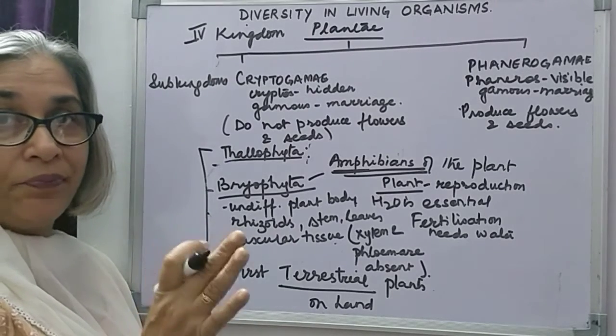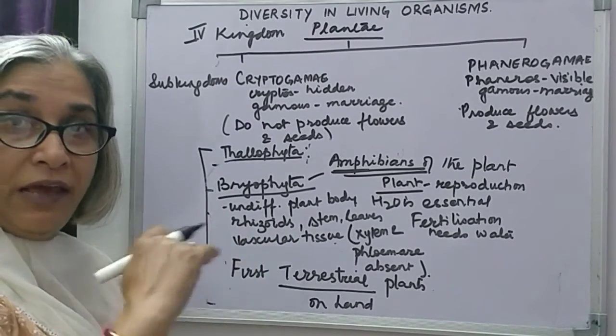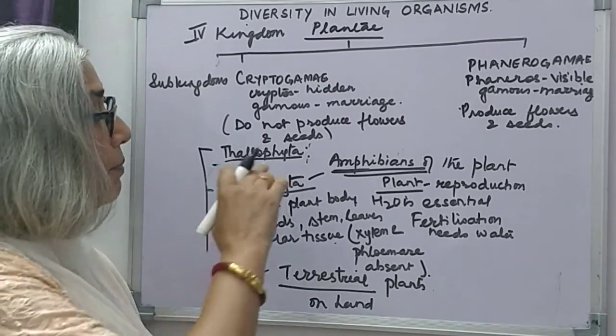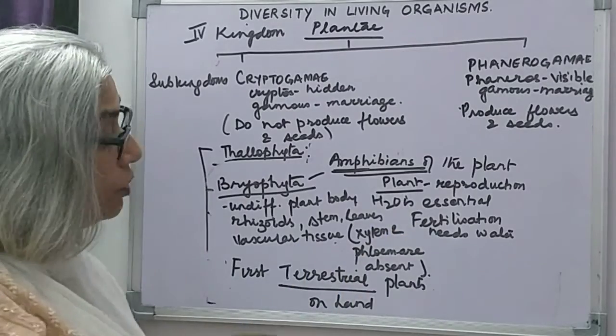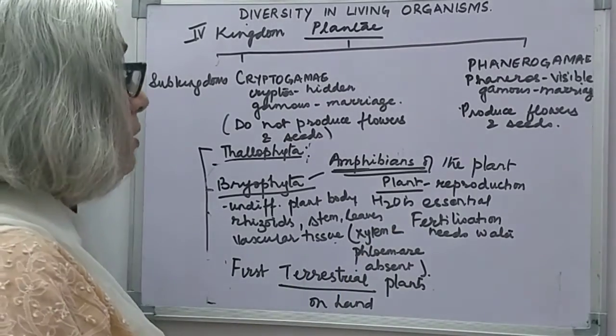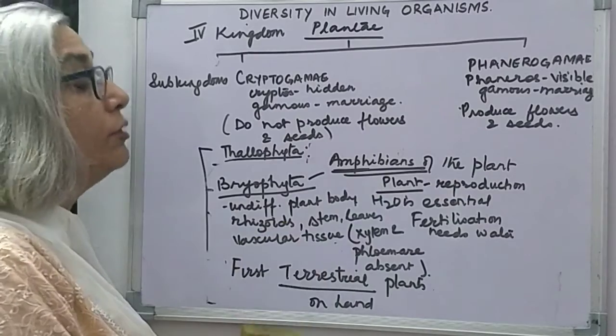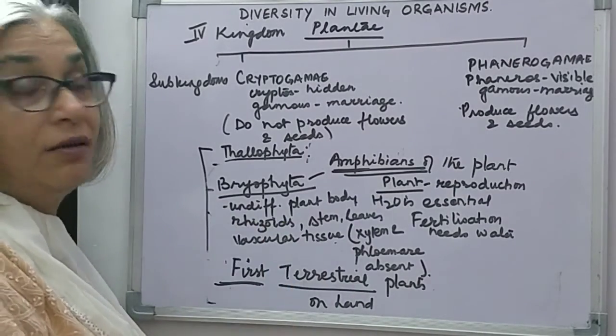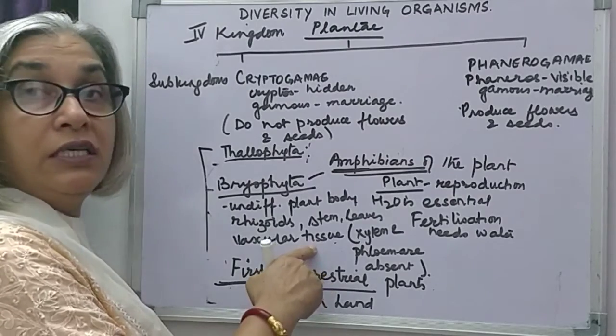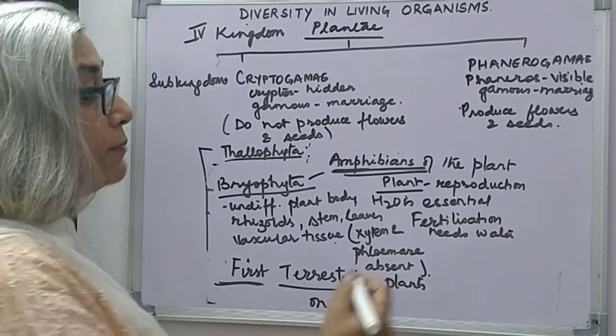It's the same. The terms mean the same level of categorization, but in plants we use the term division. So bryophytes are called amphibians of the plant kingdom, and they are the first terrestrial plants, but they lack a vascular system. Xylem and phloem are absent.